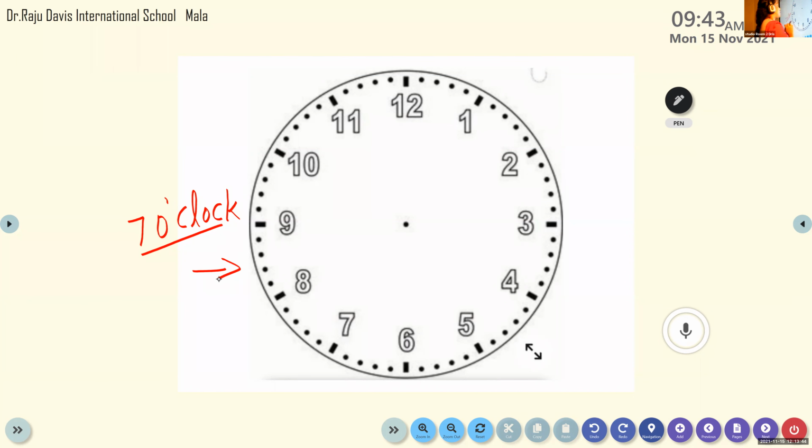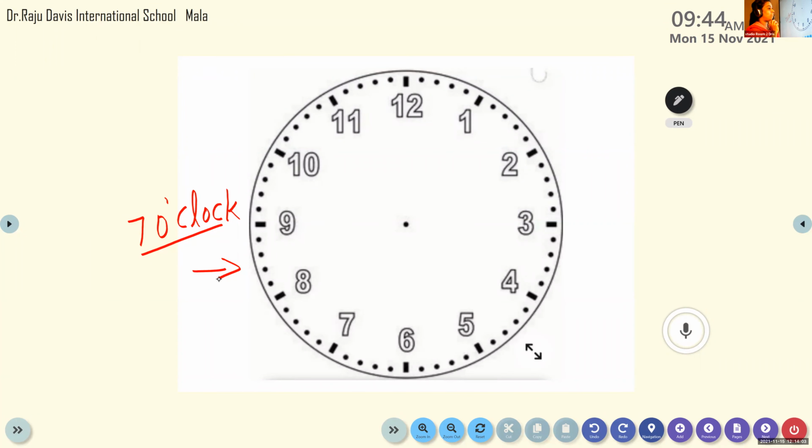Yes, ma'am. Okay. I need to draw the hands of the clock. And the time is 7 o'clock. So will you help me to draw the clock, Smriti? Yes. So first I need to draw the minute hand. That is our long hand.